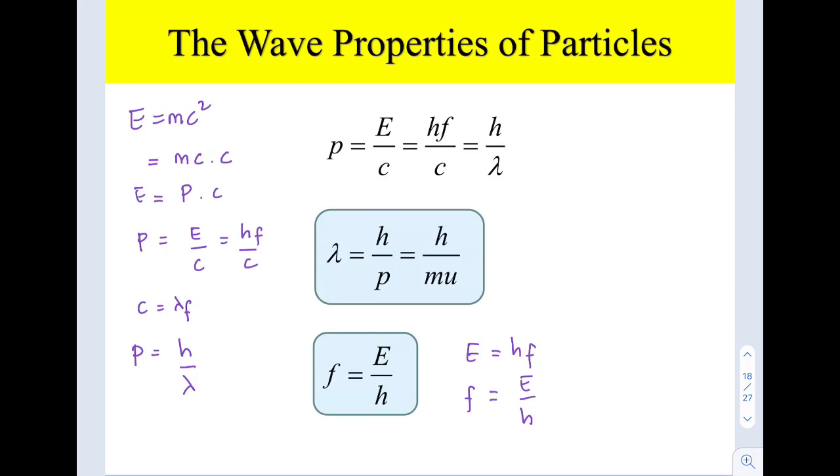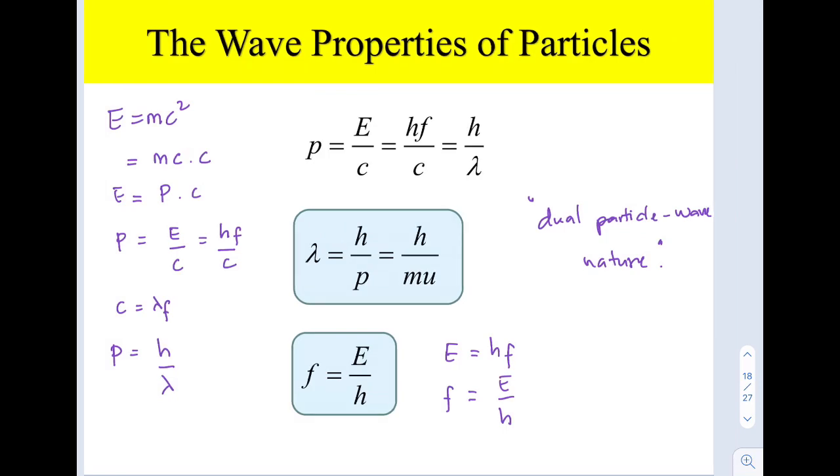We call it the dual nature, wave-particle dual nature, or in simple terms, certain books also put it as the duality of wave and particle.